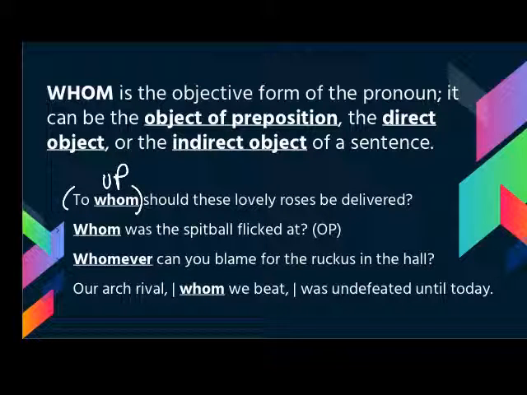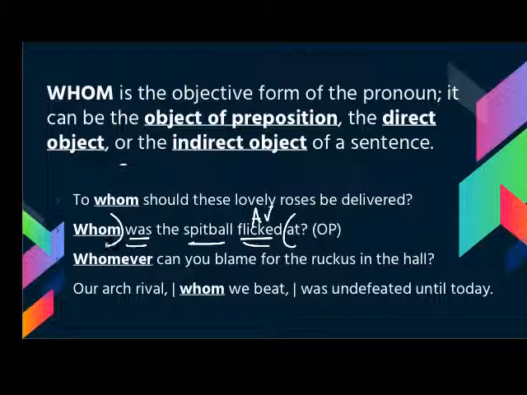The second sentence, whom was the spitball flicked at? This one's a little different. It's a question starting with whom, and it might be helpful, if it's not immediately obvious, to rework that sentence and reorder it to make a statement. So whom was the spitball flicked at becomes the spitball was flicked at whom. So we have spitball was flicked, and here we have a prepositional phrase with the preposition at and whom as the object of preposition. And that can happen in questions, and that's why it's always a good idea to go ahead and rework that question, make it a statement, so that you know what that whom is working with.